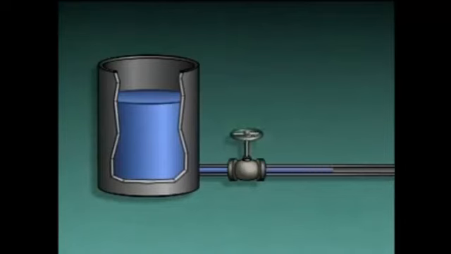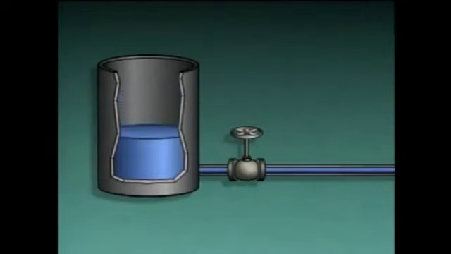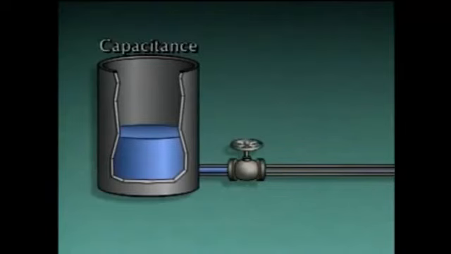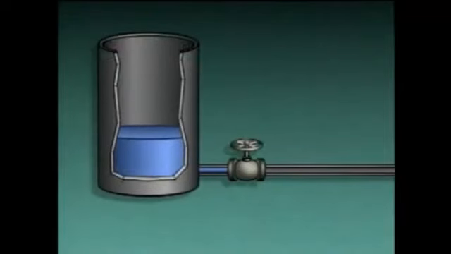But if the valve is opened, the resistance or opposition to flow decreases and liquid flows from the container. This system's capacitance, or ability to store energy, is determined by the size of the container. The larger the container, the greater the ability to store energy and the greater the capacitance.